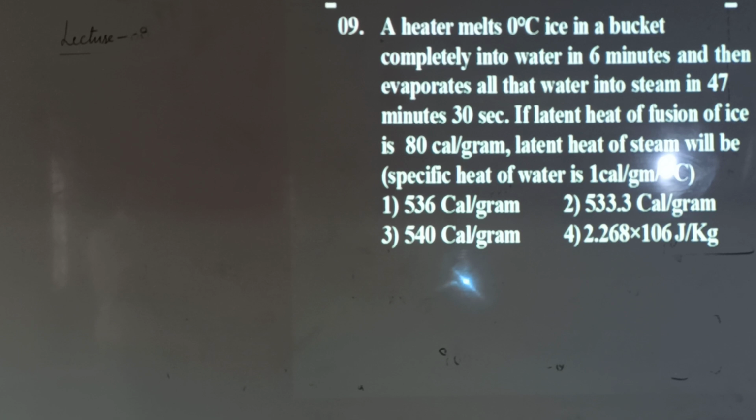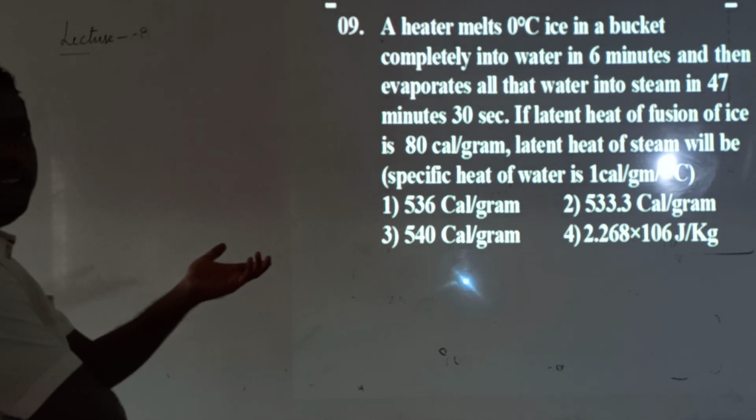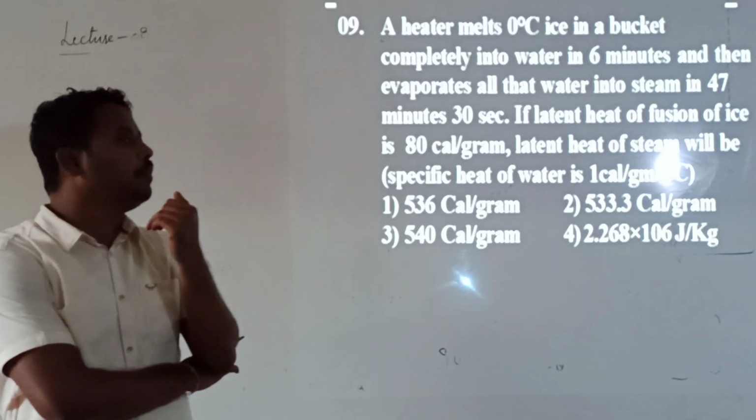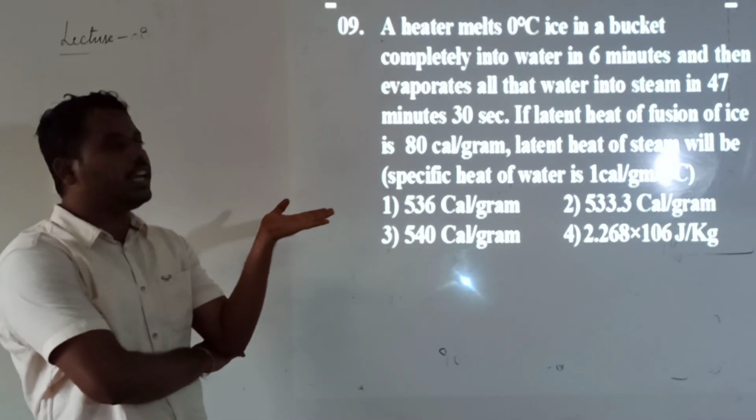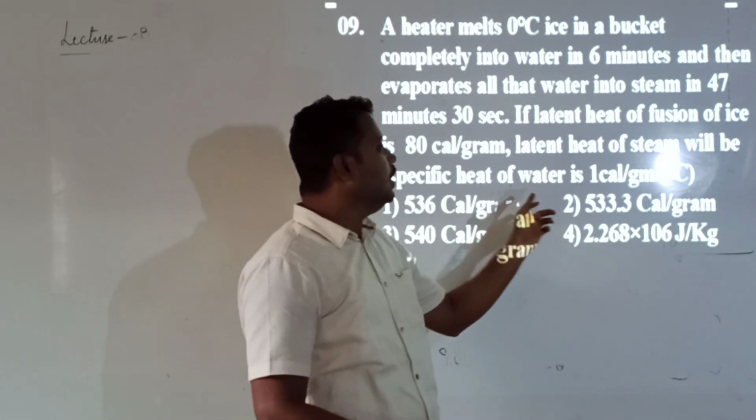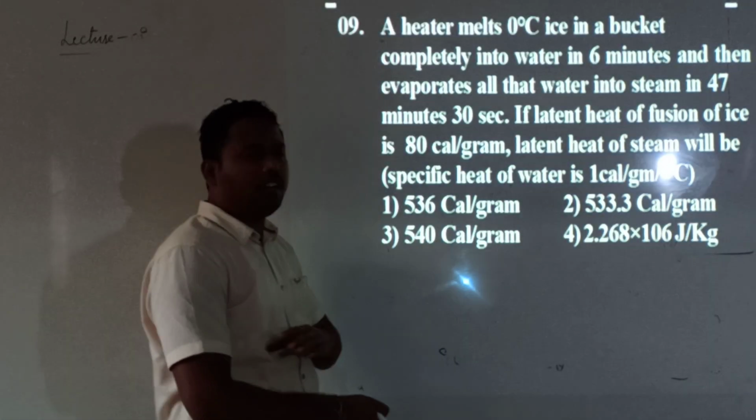The latent heat of fusion of ice is 80. The latent heat of steam will be, they are asking us to calculate the latent heat of steam. We know the latent heat value already, that is 540 calorie per gram. Here all answers are very close. 536 is there, 533.3 is there, 540 is there.